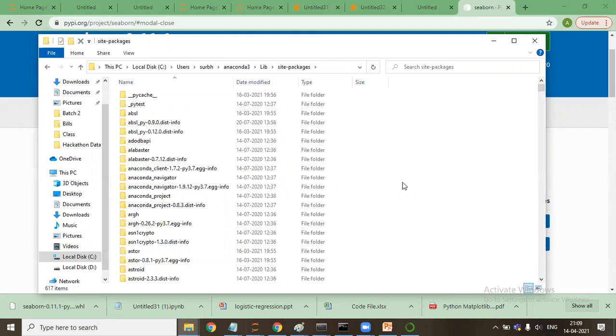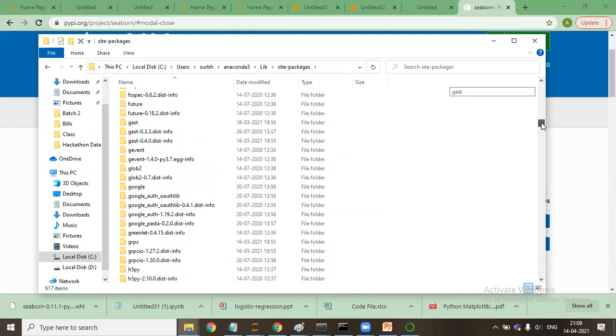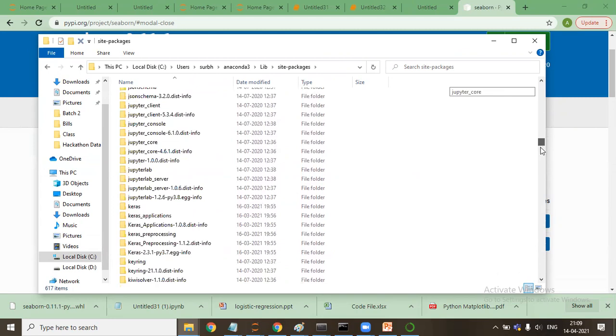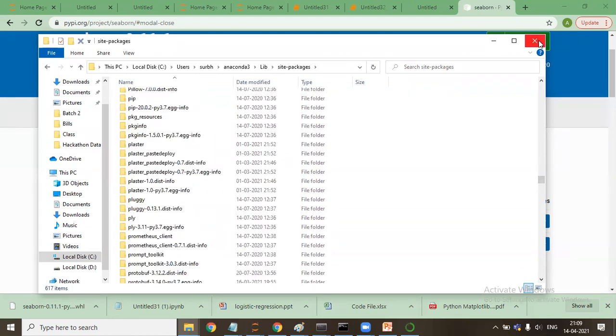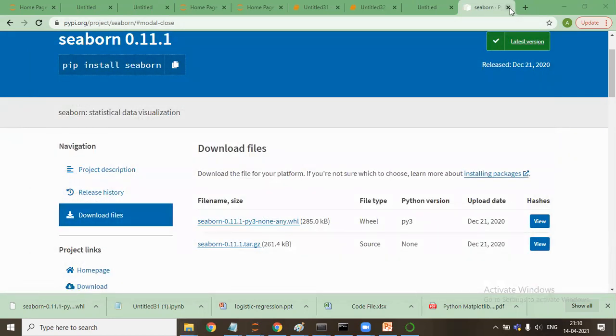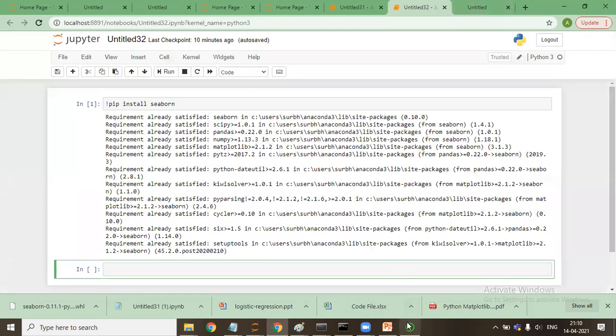We can change the wheel file to a normal file and paste it here. That is also a long way, but this is a hard-code way. In case you want to download it from Google, then you can do it. So these are the different ways with the help of which you can download the packages. Is this fine, guys?